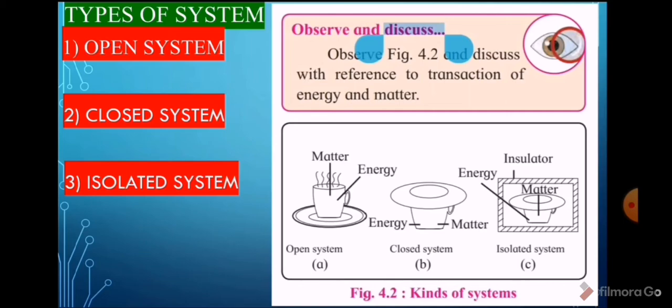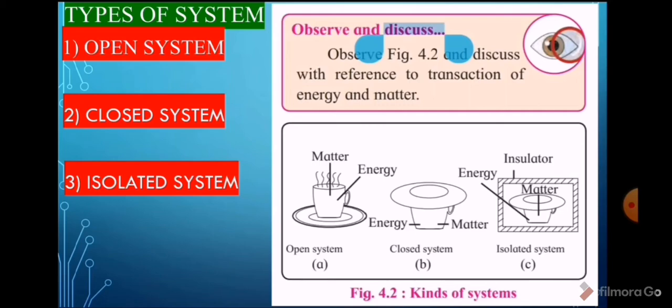In the first figure, hot coffee is placed in an open cup. In the second figure, hot coffee is in a closed cup covered with a saucer. And in the third figure, hot coffee is in a thermos flask, or an insulated flask.